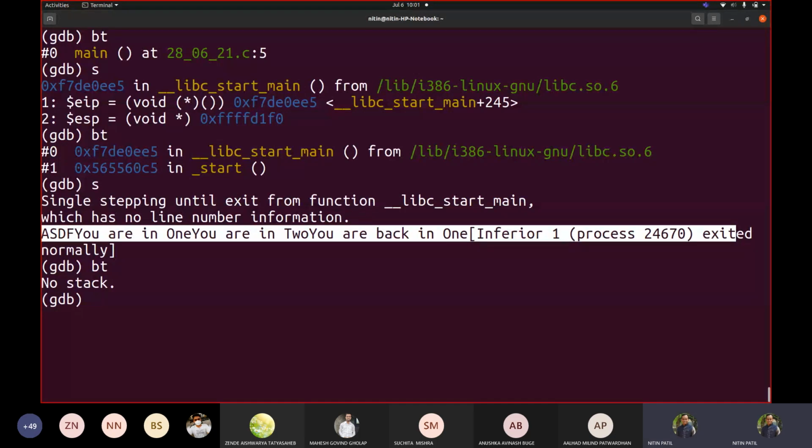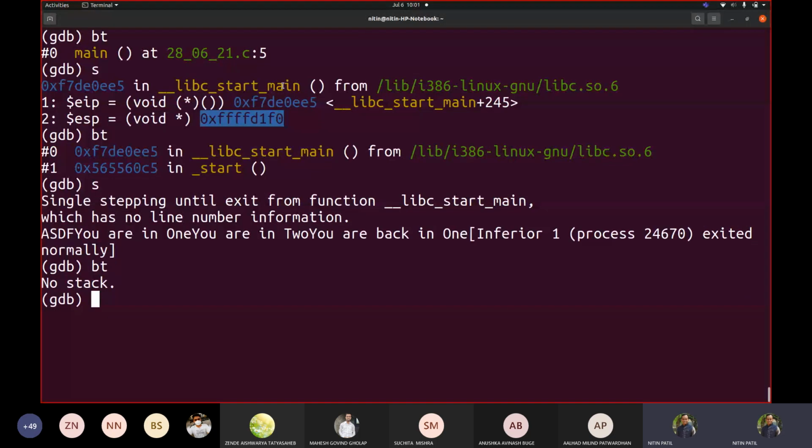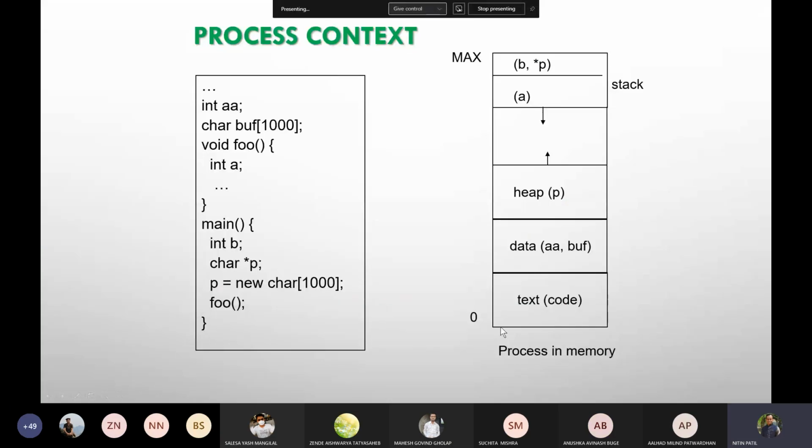Now what are the addresses? Those we saw here with respect to EIP, ESP, whatever. They are from the process context. What is the image that I showed you from my other screen? Okay, I mean to say this one. Okay, from here. So this was the kind of thing. But now you may see, we already saw this, correct? But we would never be able to see the different elements there right now using C.